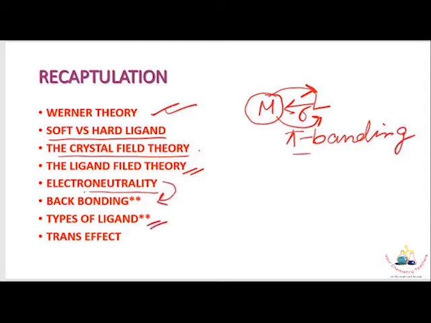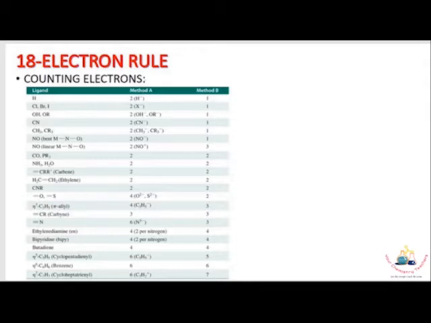Then types of ligands, very important here. Also last is the trans effect. The trans effect is important here to understand the organometallic reaction mechanism. Now go to the 18 electron rule.